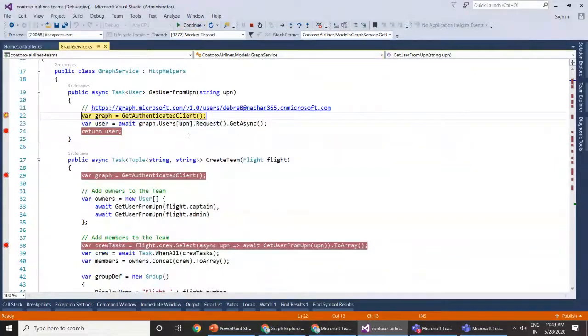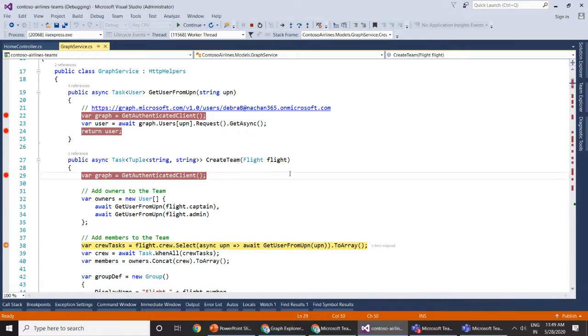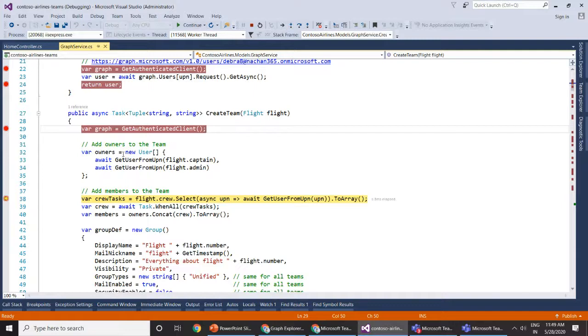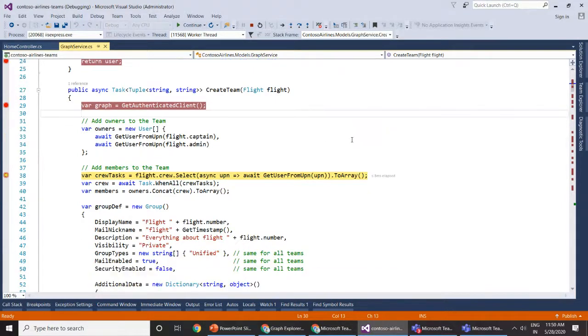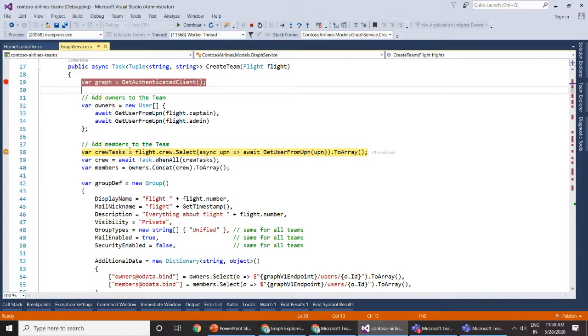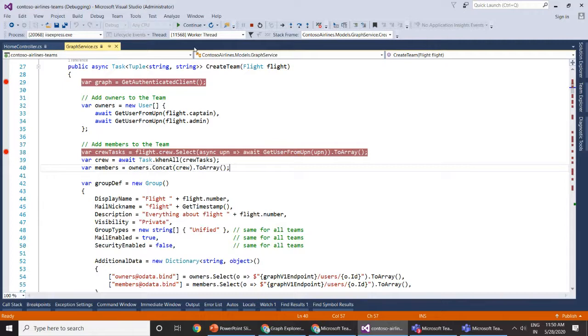So let us continue with the captain. Now we have the admin, which we want to add as an administrator inside our team. So let me again run through this. This is the user information which we got, and then these two users will be added as owners inside our Microsoft Teams. So once we have a few owners, now let's add some members to the team so that they will help us as crew members for our team. Then we have a few other members which we can add to the team.